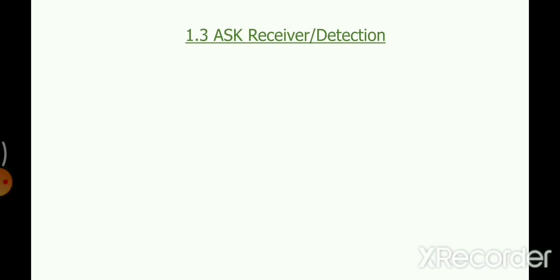How do we characterize additive white Gaussian noise, AWGN? AWGN has zero mean. This is the first characteristic. Also, the power spectral density of AWGN is N0 by 2, and it is flat. That means it is independent of frequency. This kind of noise prevails for all frequencies. That's why the name white. Also, the variance is N0 by 2. So the received signal is not only the transmitted signal; along with the signal we have noise, and the kind of noise is AWGN. Please keep this in mind.